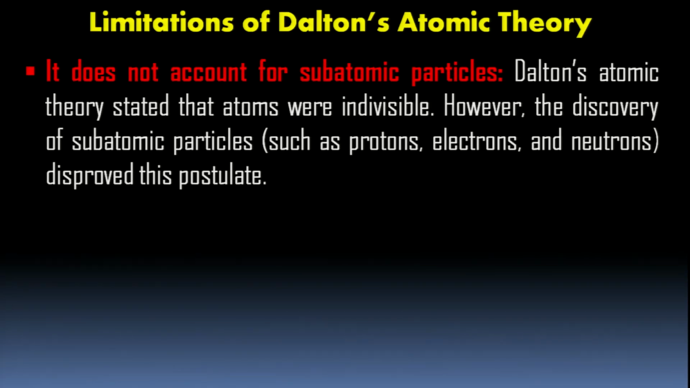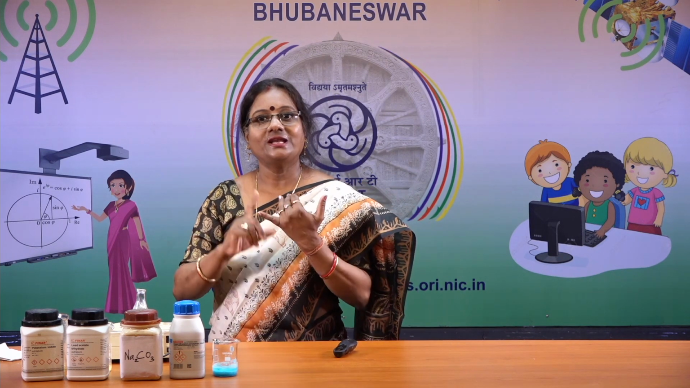But remember one thing, these are the basic postulates of chemistry, that is theory of atoms. But there are certain limitations. Let's discuss what are the limitations. It does not account for subatomic particles. Later on, after Dalton, many other scientists came and they could find out that atom has some subatomic particles like electrons, protons and neutrons.